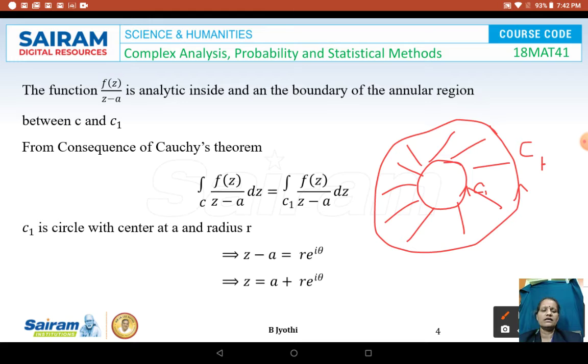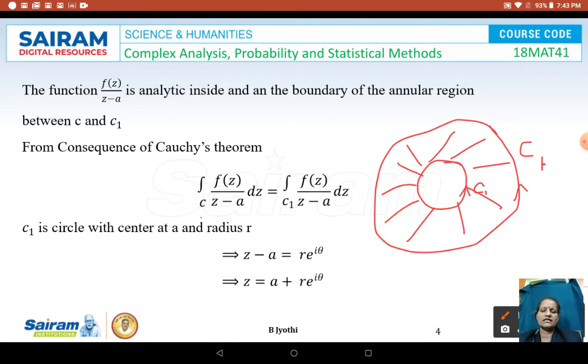From the consequences of Cauchy's theorem which we have learnt, the integral of f of z by z minus A along the curve C is equal to the integral of f of z by z minus A along C1.